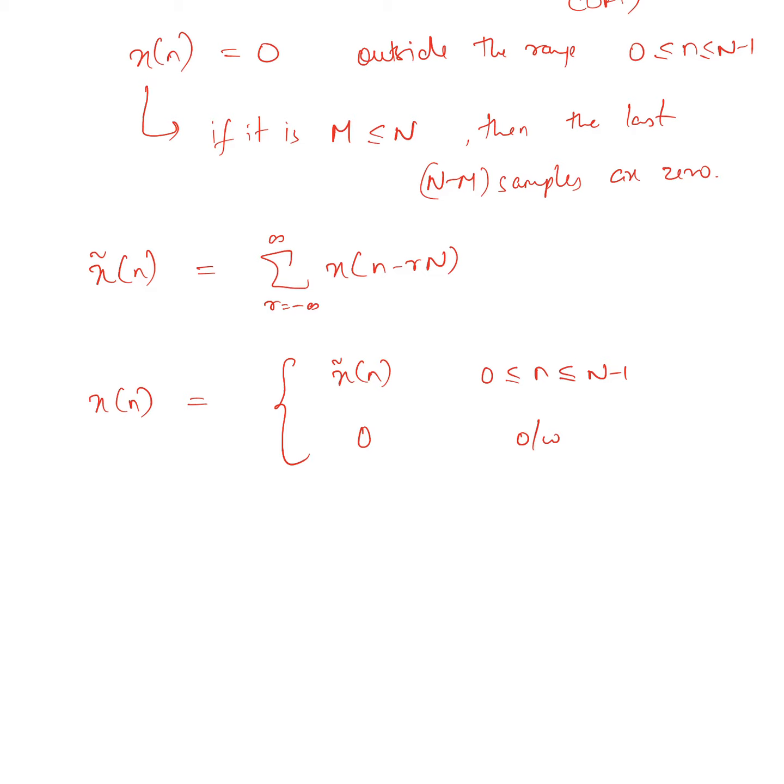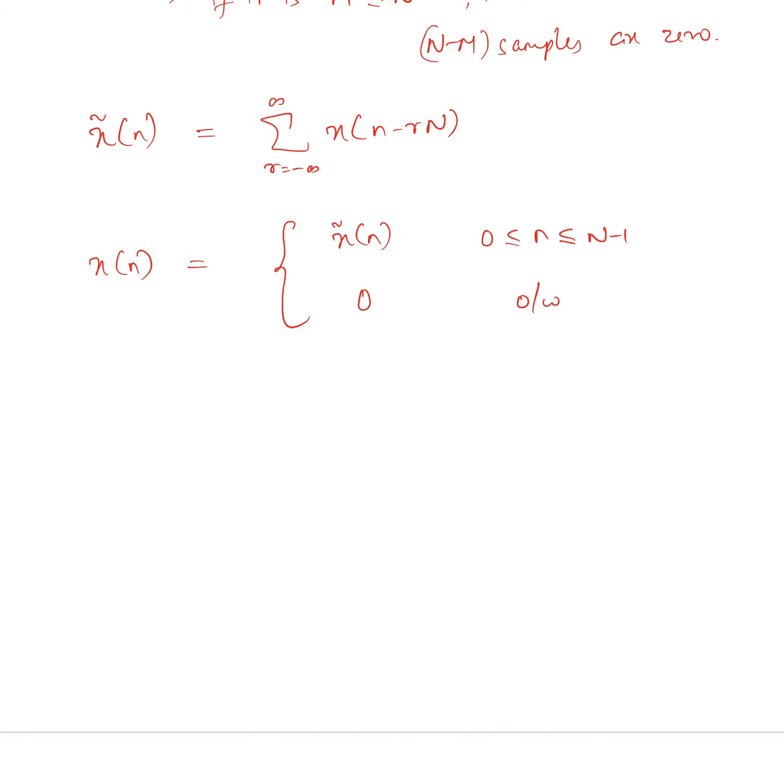Now recall that x tilde of n is a periodic sequence, so we had seen in the beginning of the chapter how we compute the discrete Fourier series coefficients.